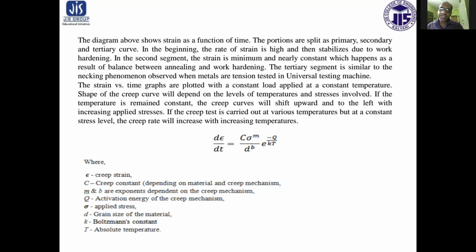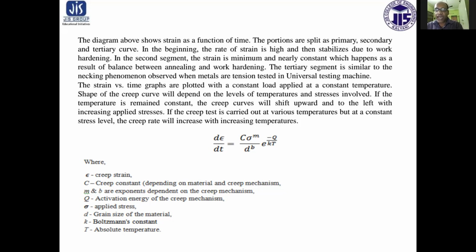The rate of deformation, that is strain with respect to time, is given by dε/dt = C σ^m / d^b · e^(−Q/kT), where ε is creep strain, C is the creep constant that depends on the material and creep mechanisms, and m and b are exponents that depend on creep mechanisms.